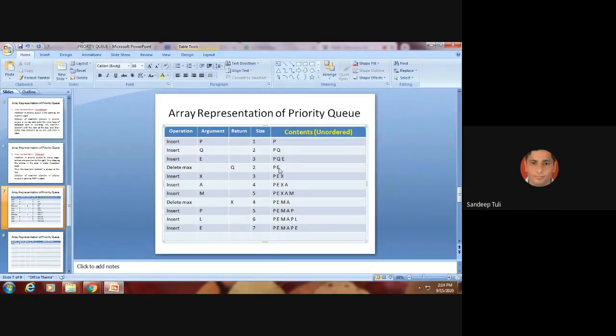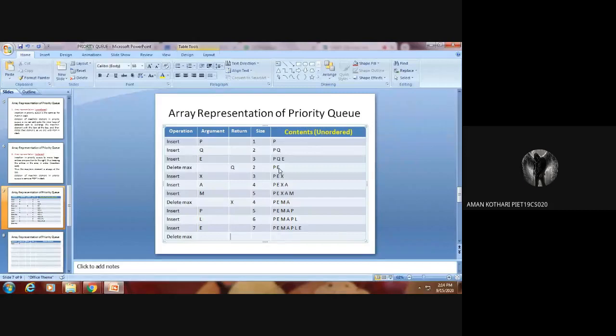Finally, remove or delete. Sir, where did L go from the top? Sir, L is deleted. P E M A P L E. Now tell me, delete max.